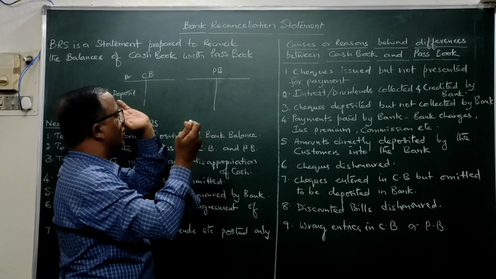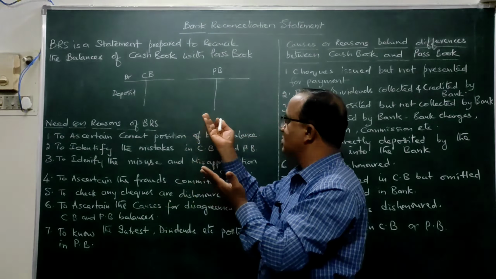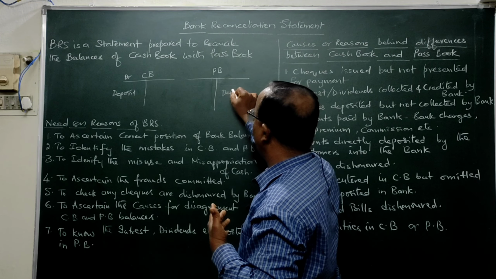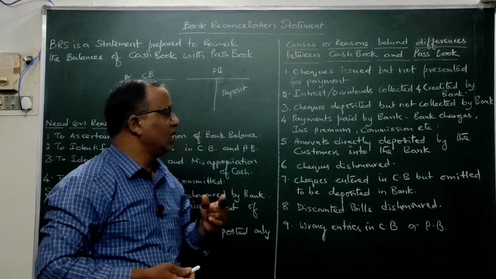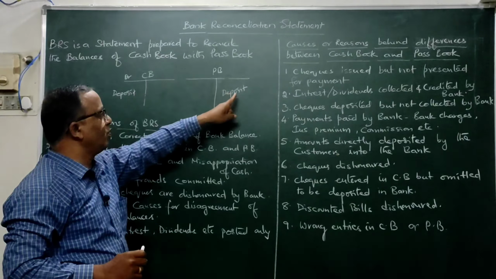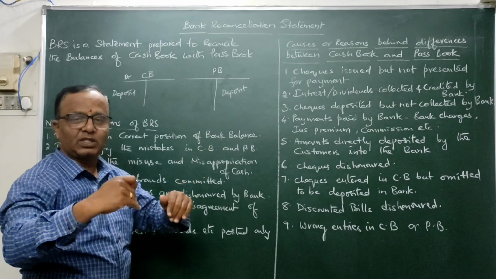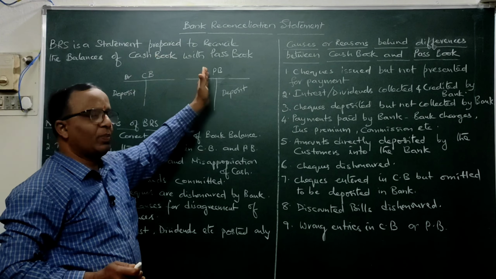So think of it from the banker's point of view. He is receiving from this particular person, so cash is coming in from this particular customer. Cash account debit to this customer's account, in other words our businessman's account, he will write. So simply understand here, whenever money is deposited in the bank, in the cash book the money will be debited, whereas in the passbook the banker will post it on the credit side. So whenever money is deposited, in the cash book it will be debited, whereas in the passbook it will be credited.